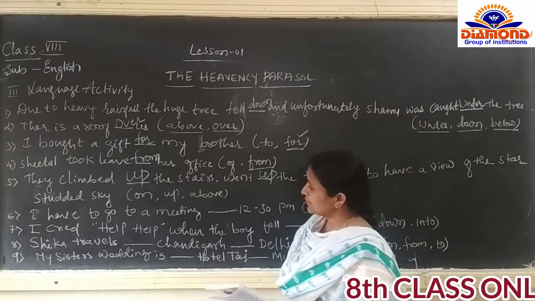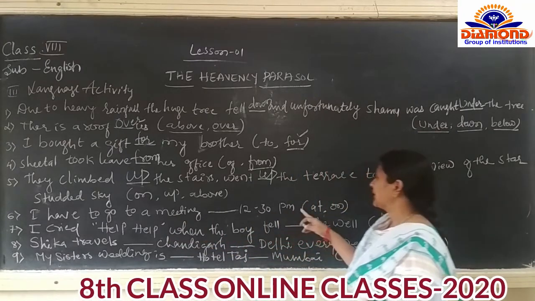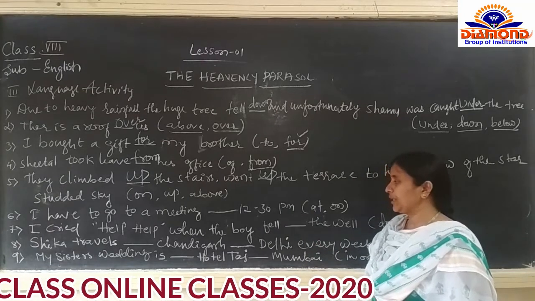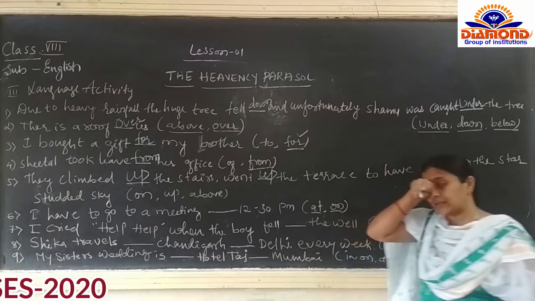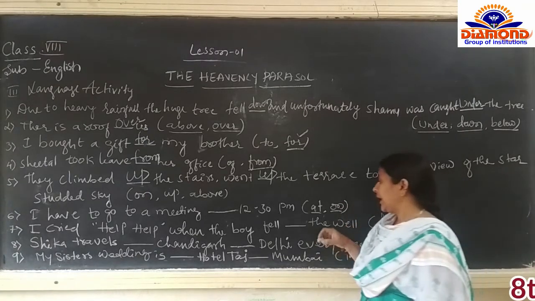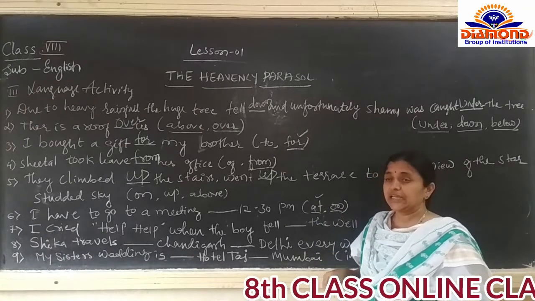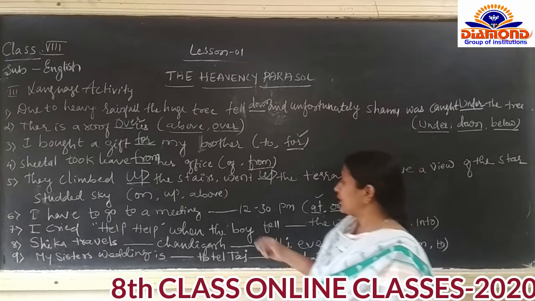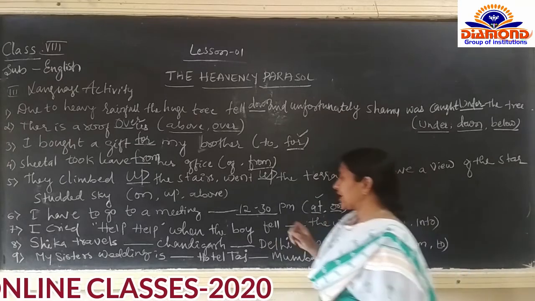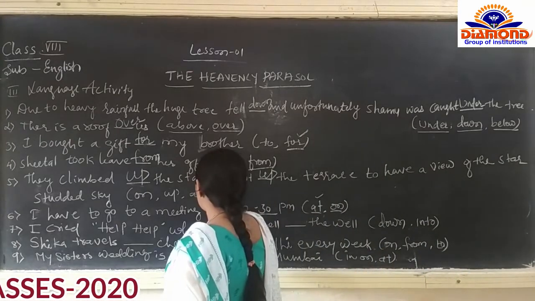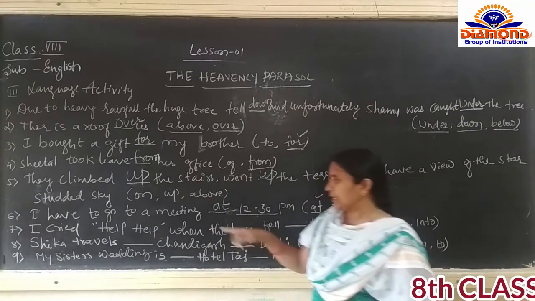Then next one, sixth one, I have to go to a meeting dash 12:30 p.m. At or on. Which preposition you have to use? Here at is used at the exact time. 12:30 is the exact time. If exact time is there, which preposition you have to use? At 12:30.